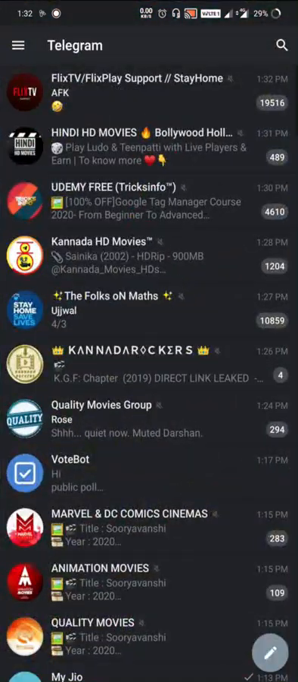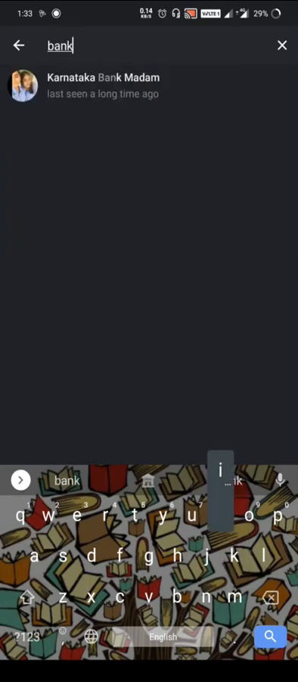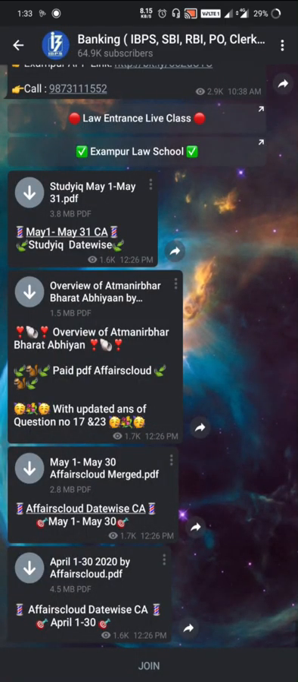Open the Telegram application. The search icon is present, so click on the search icon. Many open groups help you crack IAS, KAS, or banking exams. Already I told you about many of the open groups. Just search banking, and many open groups are available. Whichever group you want, just click on that one. I will click on the Bank IBPS one.